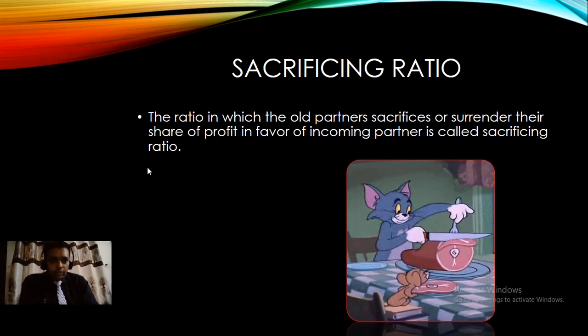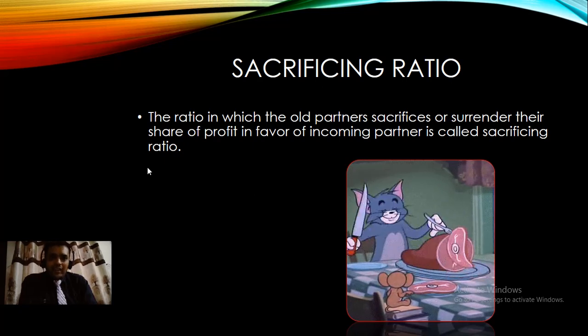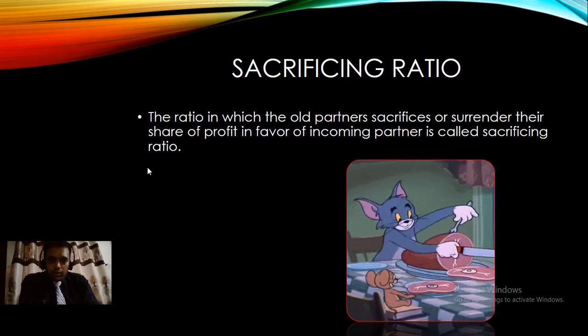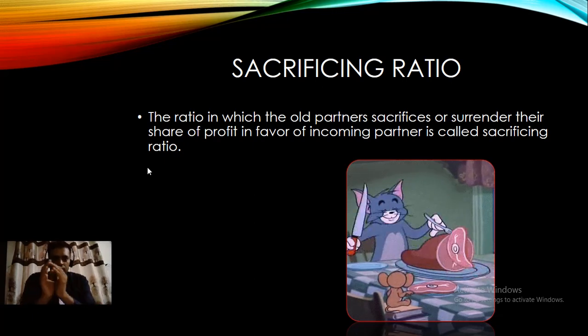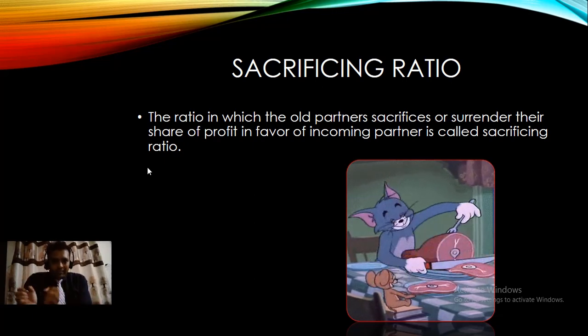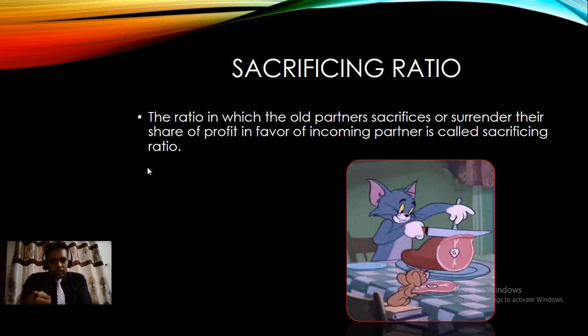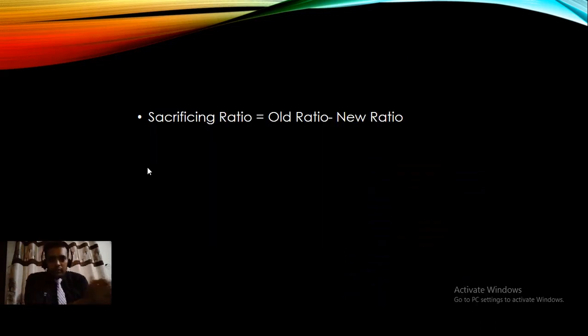The ratio in which the old partners sacrifice, or surrender their rights, is the part of profit they are ready to give up. When you club this given-up part of the old partners, that becomes the share of the new partner. So the sacrificing ratio is very important for calculating how much share the new partner will get from the business.